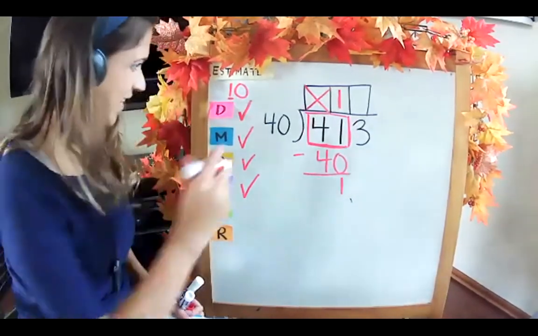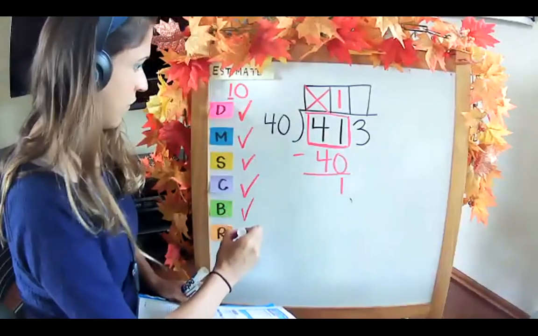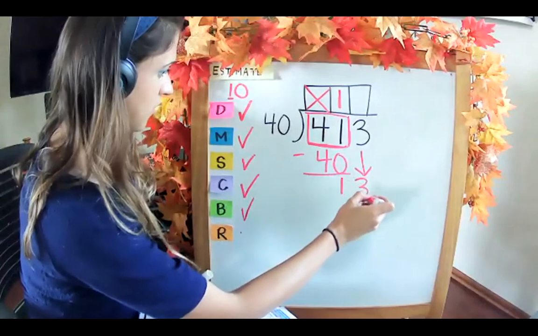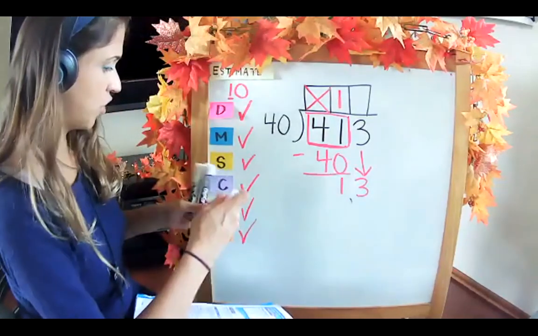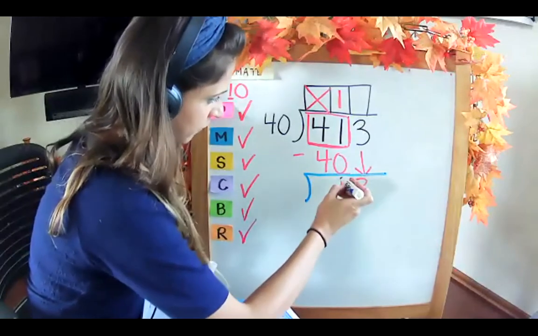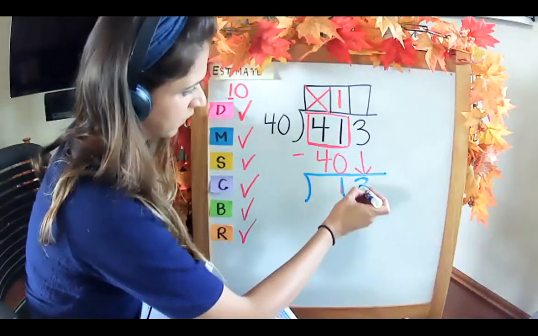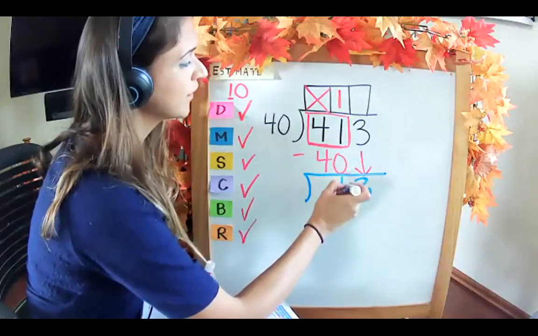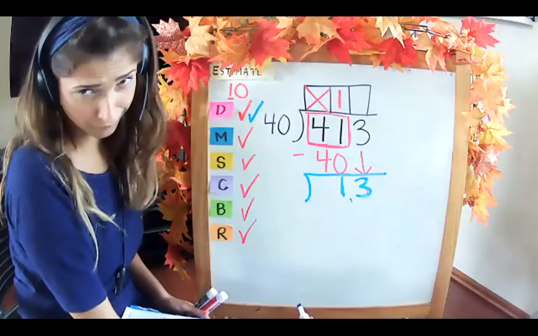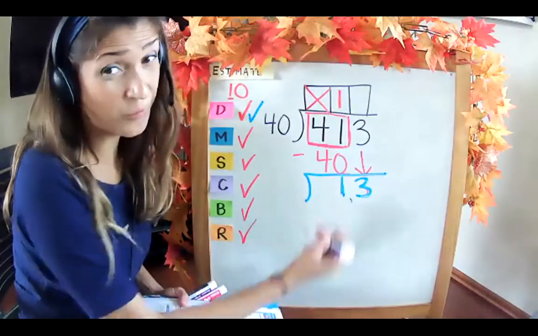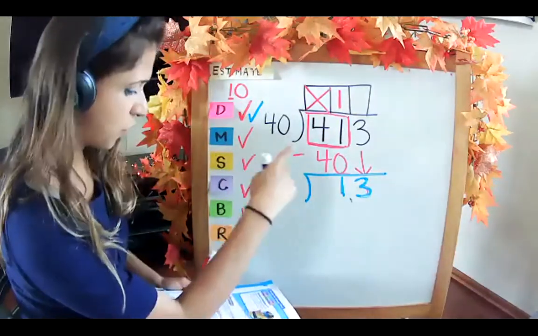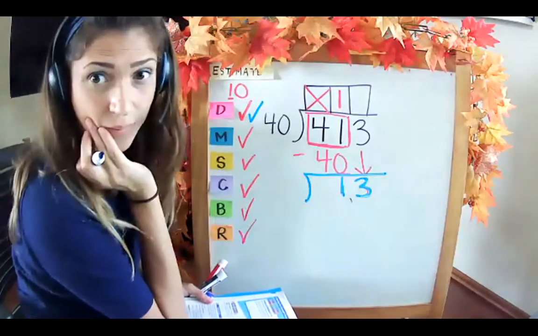Yes. Bring down. Bring down the 3 and repeat, which means this becomes our brand new division problem. Hopefully you remember this from previous chapters. Can 40 go into 13?